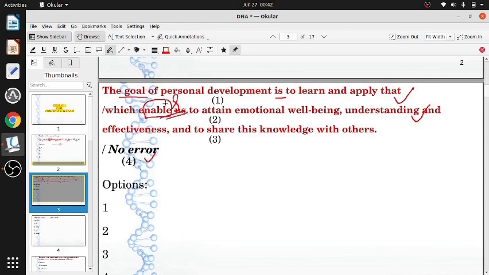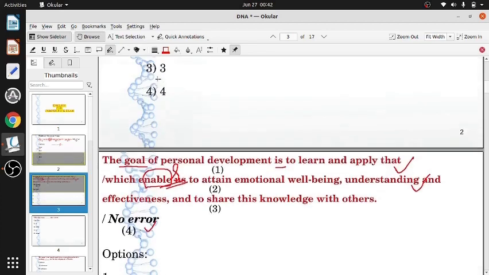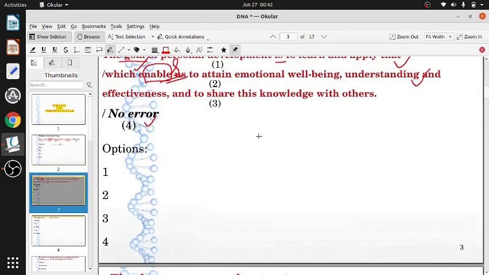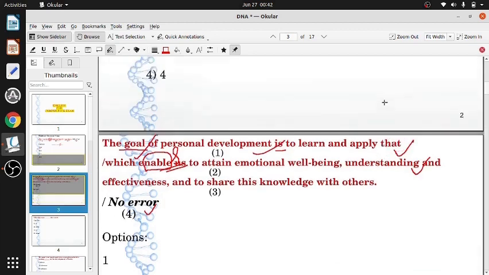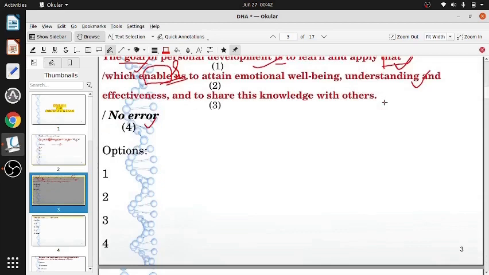The first part was correct. Goal, the singular noun, was followed by singular verb is, and now we have that. That is singular, those plural. So which enables, not enable, which enables. So the error was in part 2.